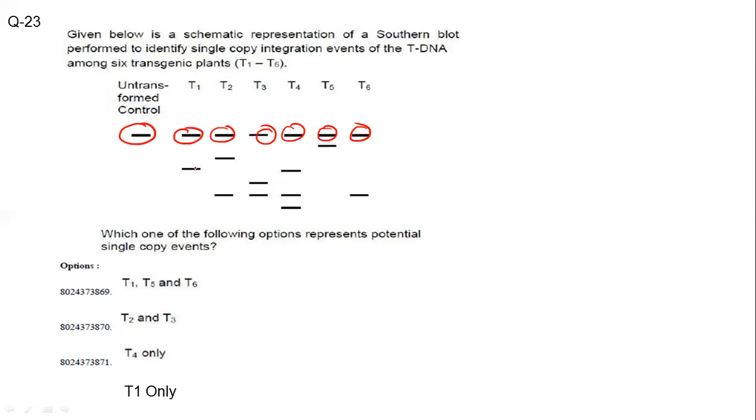Now look at the single copy. This one has only one band present, so it is a single copy. These have a double copy, these have a double copy, these are single copy, and these are single copy. So the answer is T1, T5 and T6. T1, T5 and T6 have single copy. Which one of the following represents the potential single copy event? That is T1, T5 and T6, right? So the answer is T1, T5 and T6.